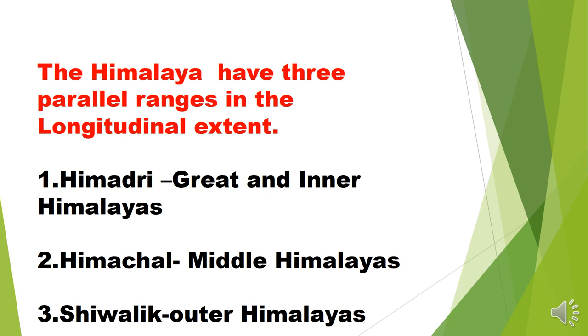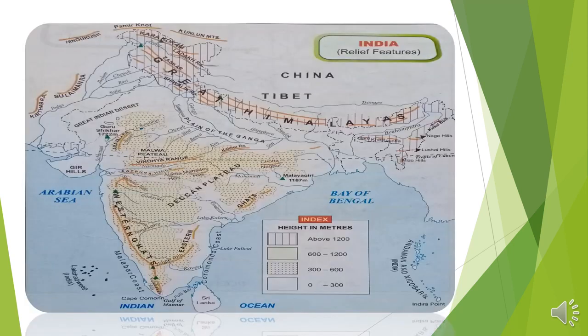So firstly, we will discuss the Himalaya. You can see the picture of the map of India and the relief features. The upper part, meaning the northern part, is covered by the Himalaya, and the Himalaya have three parallel ranges. The most northern part is called Himadri, the middle part is called Himachal, and the most southern part is called Shivalik, and the total length covered by the Himalaya mountain is 2400 kilometers.